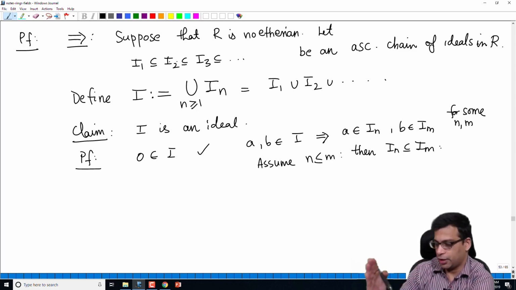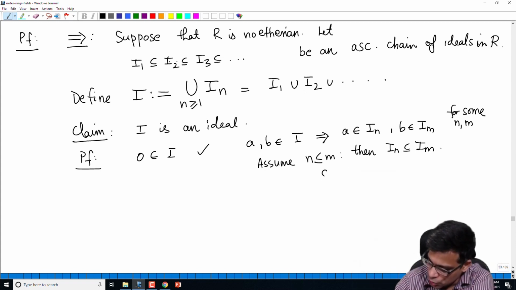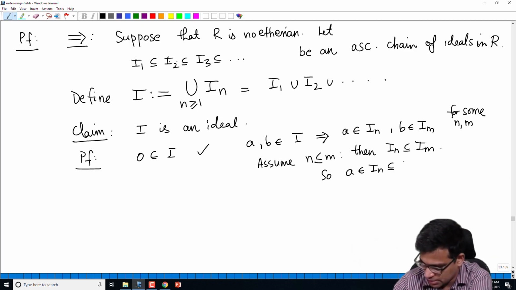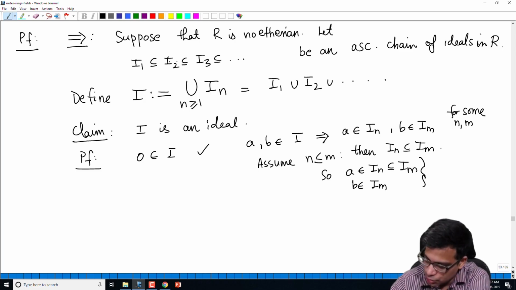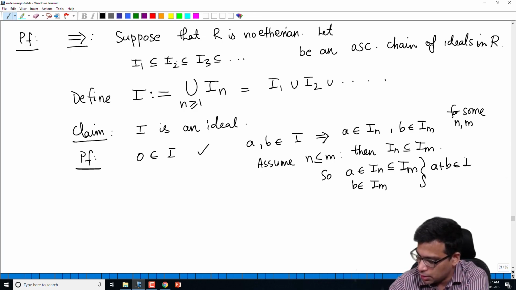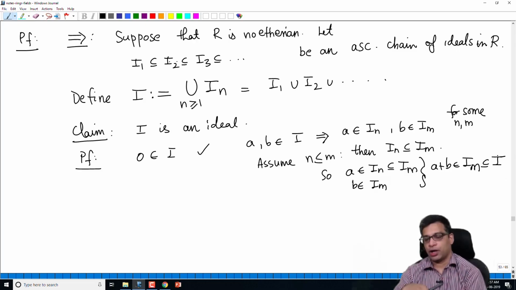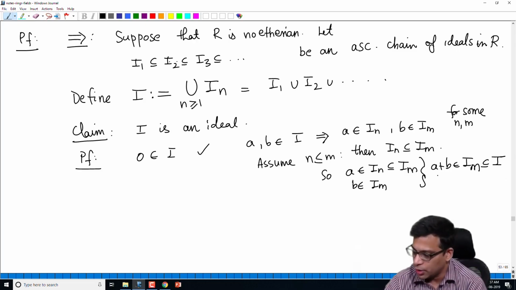Because I1 is contained in I2 is contained in I3. So if n is less than m, In is contained in Im. So A belonging to In is actually in Im, and B also is contained in Im, of course, by definition. So A plus B is in Im, but Im is contained in I, because Im is one of the factors whose union is I. So A plus B is in I.